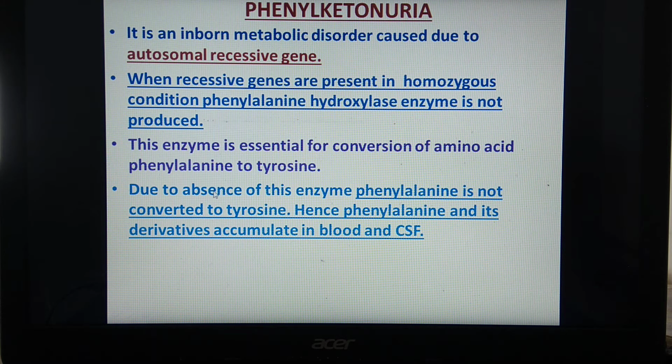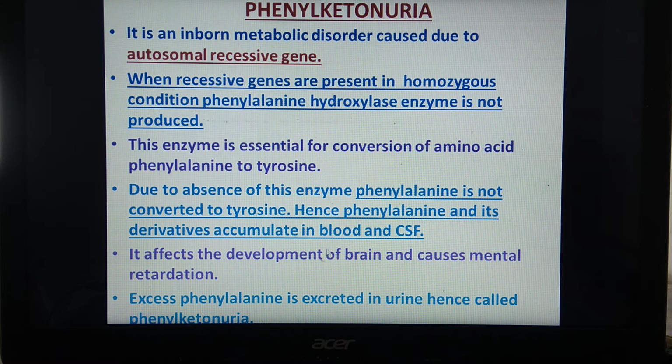It converts phenylalanine into the amino acid tyrosine. But due to absence of the enzyme, phenylalanine cannot be converted into tyrosine, and because of that, phenylalanine accumulates in blood and CSF, which affects the development of the brain and causes mental retardation. Why is it called phenylketonuria? It is because of its presence in urine.